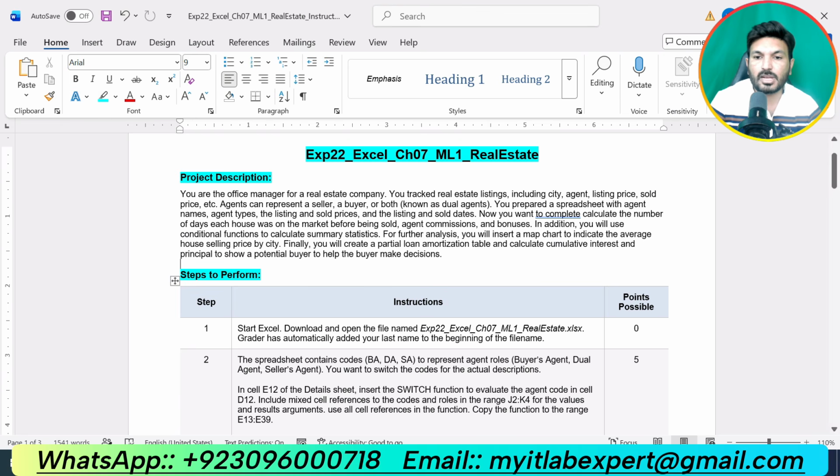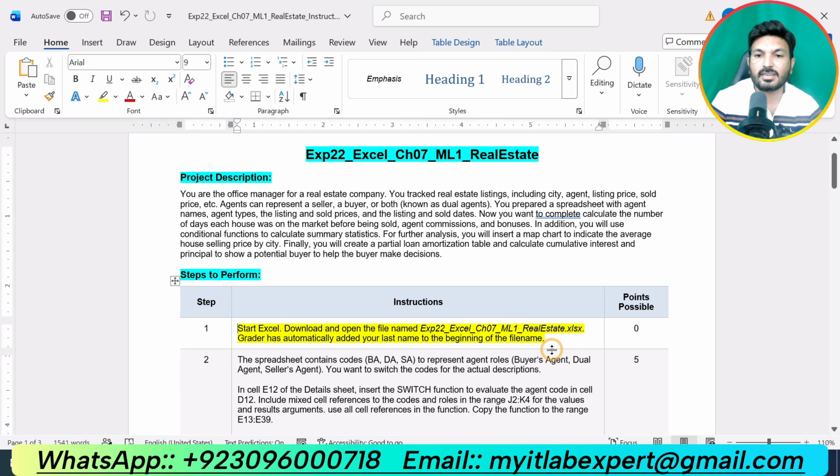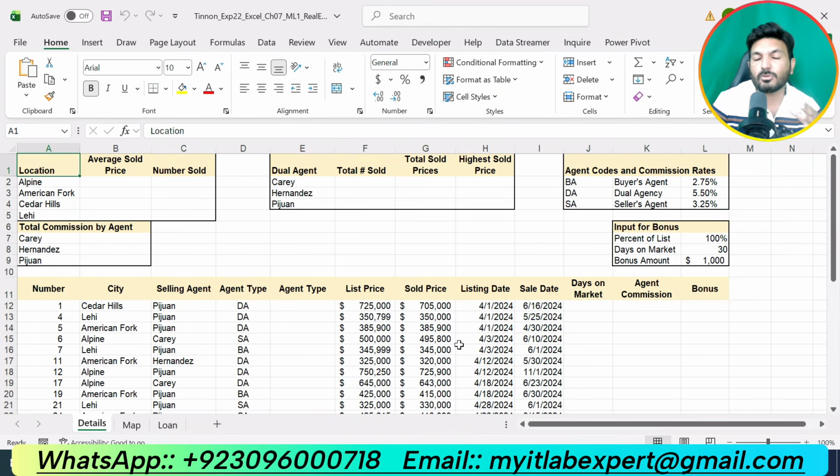Now let's move to step number 1 of the assignment, which says: start Excel, download and open the file named EXP22 Excel chapter 7 mid-level 1 real estate. Grader has automatically added your last name to the beginning of the file name. So this is the Excel workbook that we are supposed to use to solve this assignment. We will apply all the instructions, all the steps to this workbook, and we will make it final for submission.